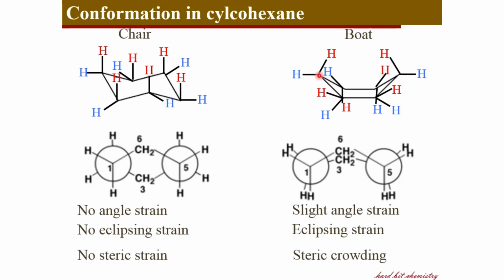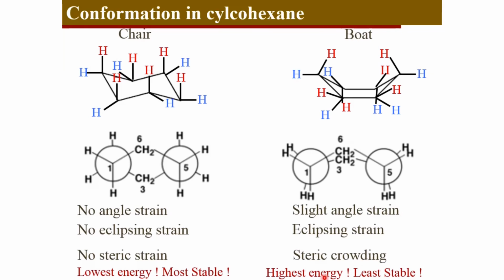The hydrogens placed on these flagpole positions of the boat are called flagpole hydrogens. These two hydrogens over there, as they are projected towards each other, experience a steric crowding. So the slight angle strain, the significant eclipsing strain and the steric crowding due to the flagpole hydrogens make the boat conformation higher in energy and lower in stability when compared to the chair conformer.